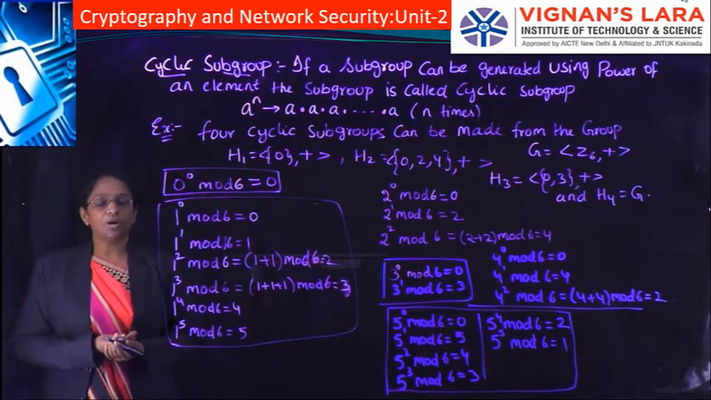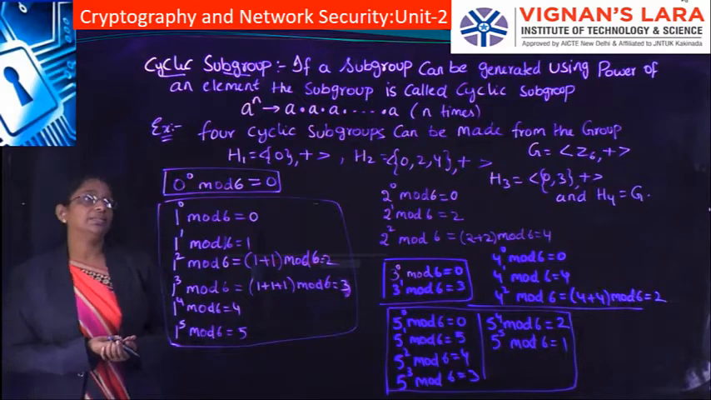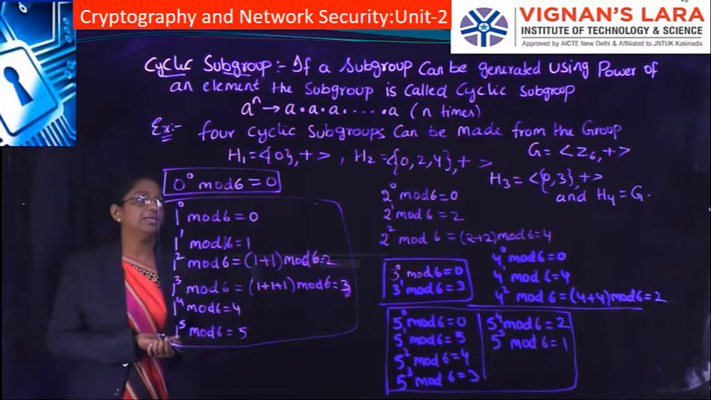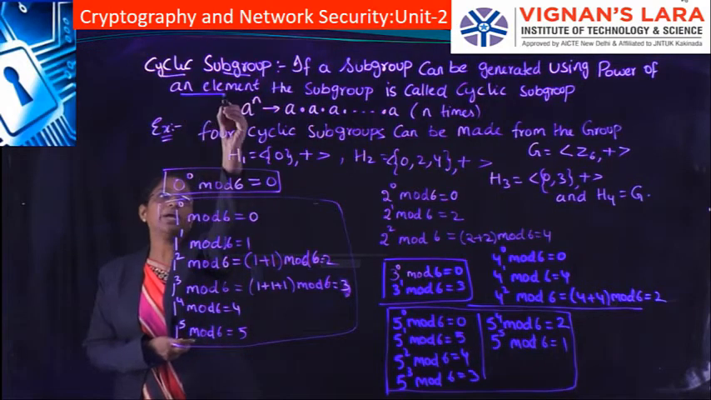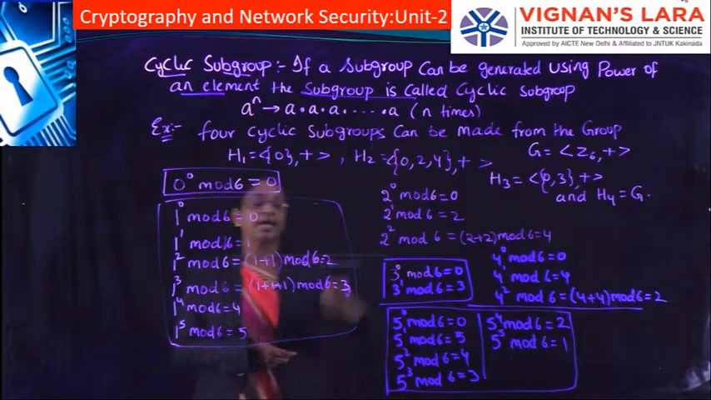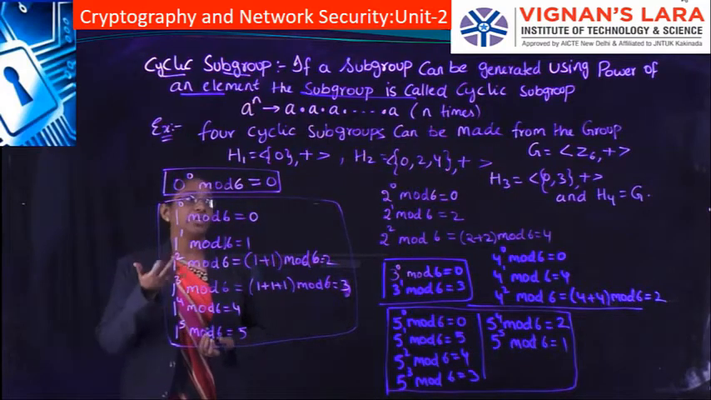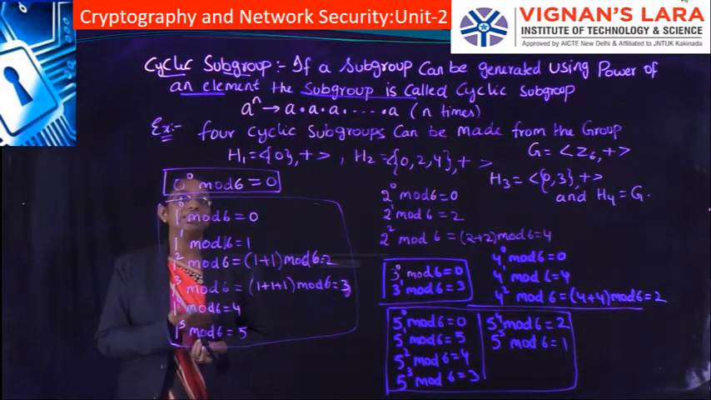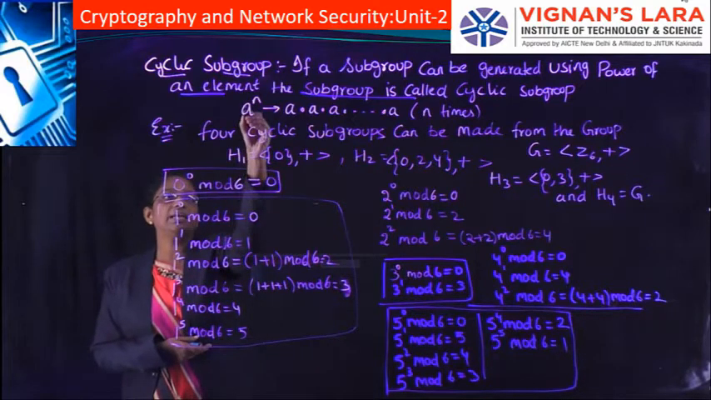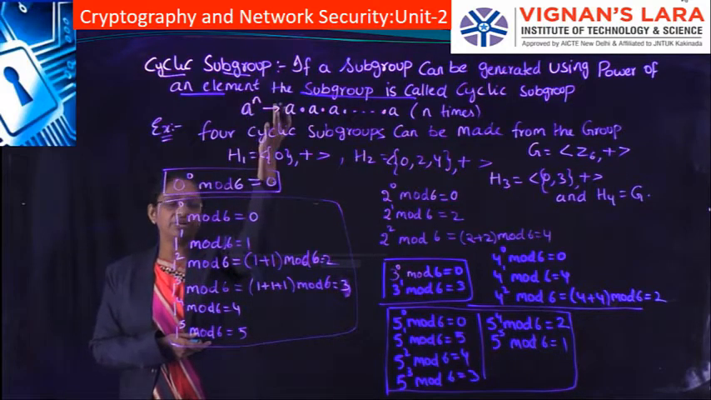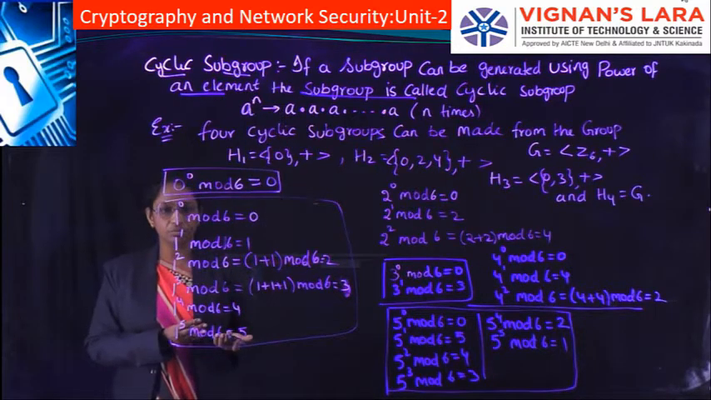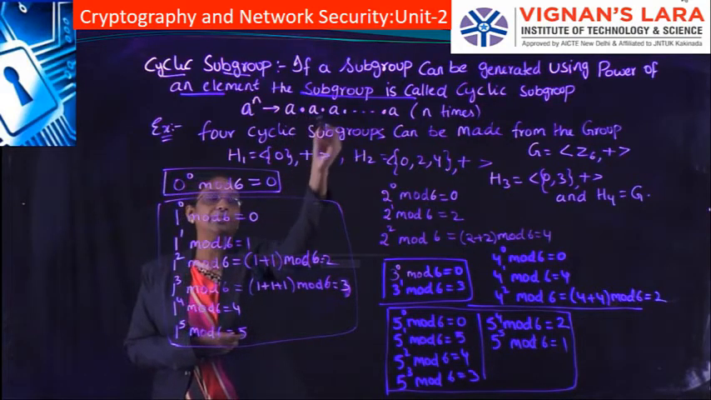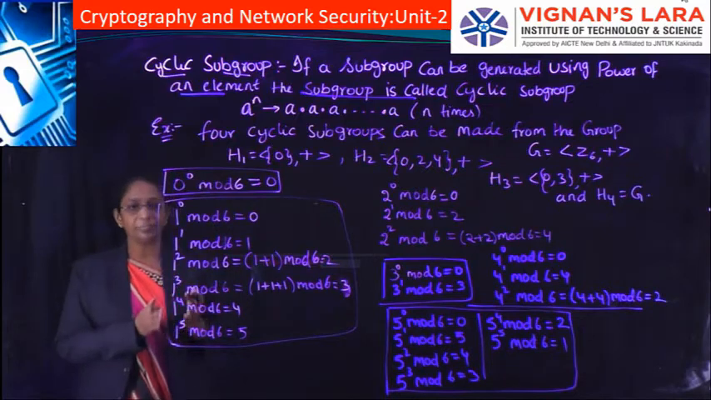So the next topic is cyclic subgroup. The definition of a cyclic subgroup is that if a subgroup can be generated using powers of an element, the subgroup is called a cyclic subgroup. Suppose this is our element a, and we are taking its powers. If these belong to the group, it is said to be a cyclic subgroup. Here the dot represents the binary operation, not multiplication.